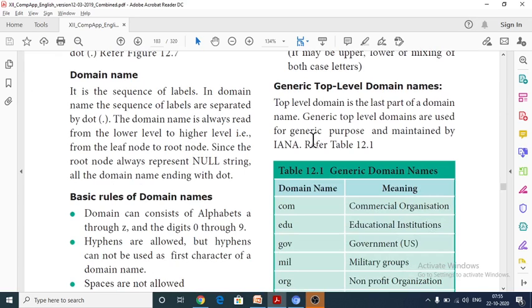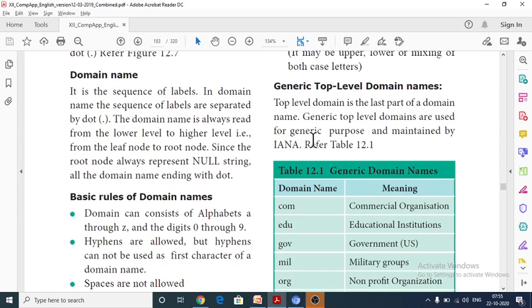The domain name is always read from the lower level to the higher level, that is, from the leaf node to the root node, since the root node always represents a null string.